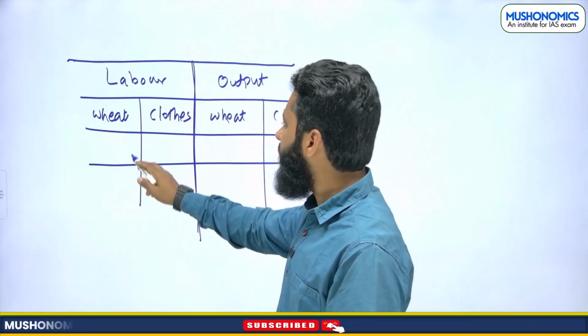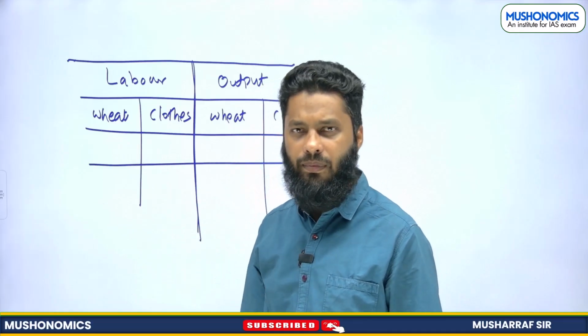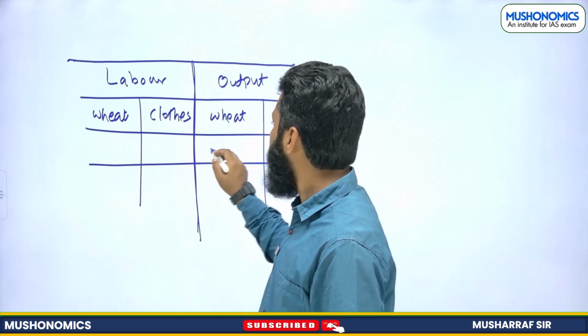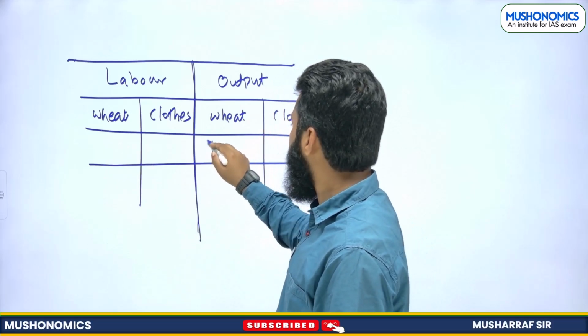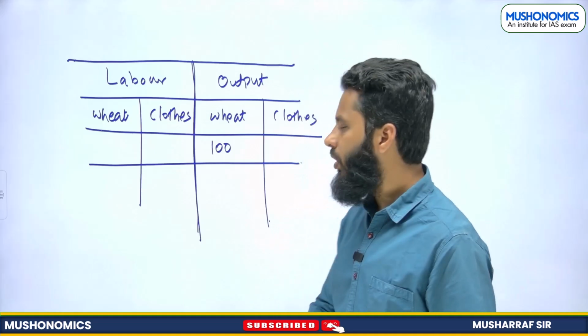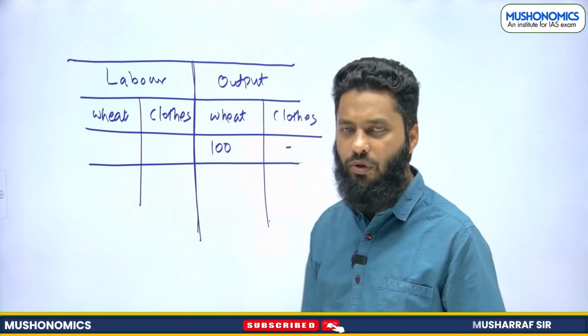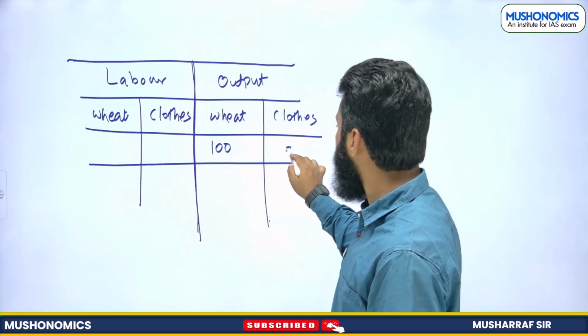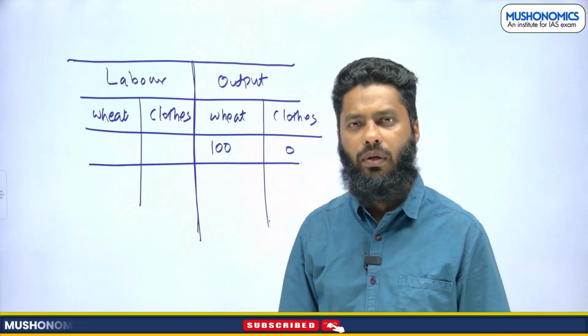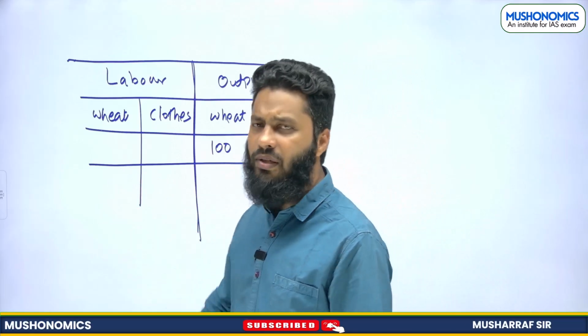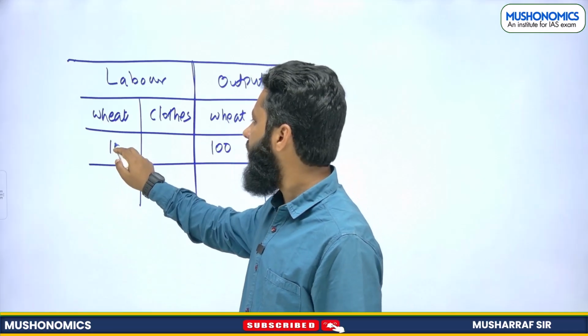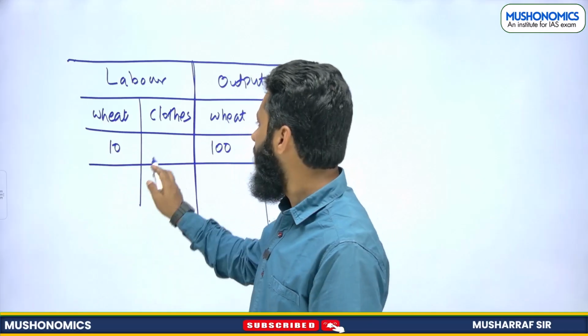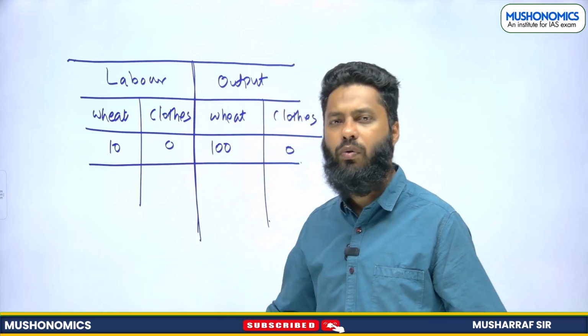Initially I was producing only wheat. Suppose I was producing 100 kg of wheat. No clothes, zero clothes, right? Now suppose I have 10 labors. So I am using 10 labor for the production of wheat. No labor is there for clothes, right?